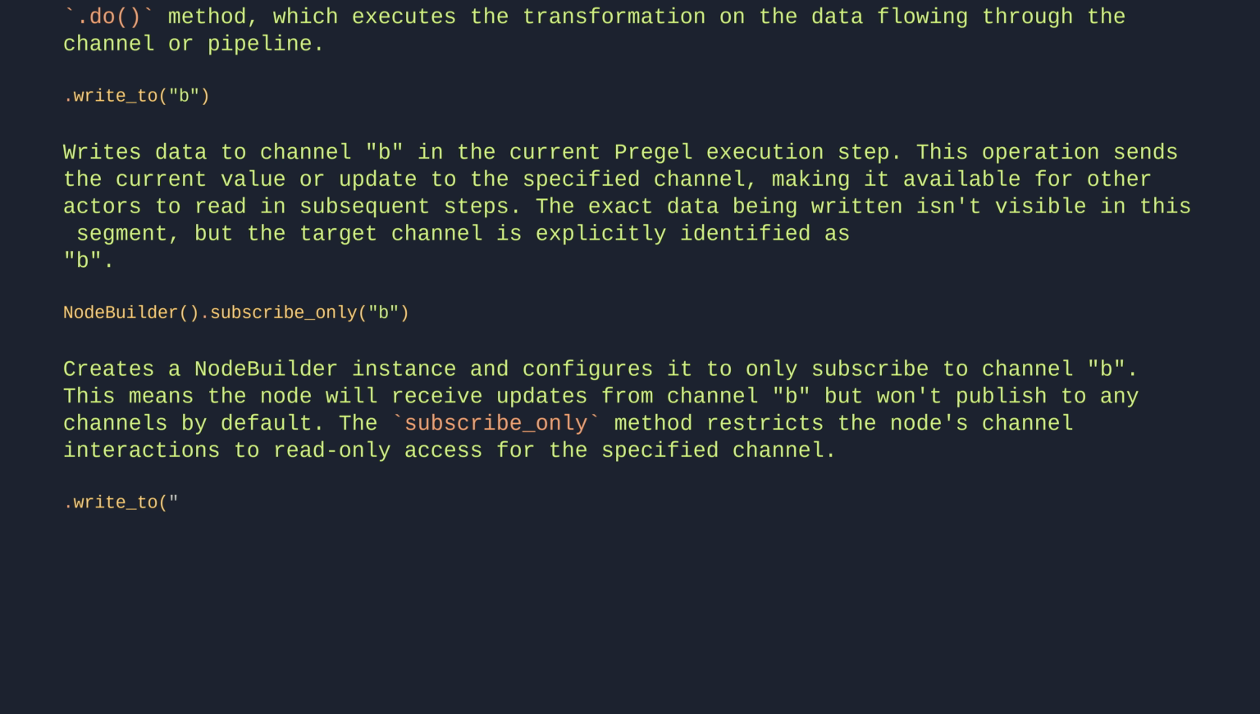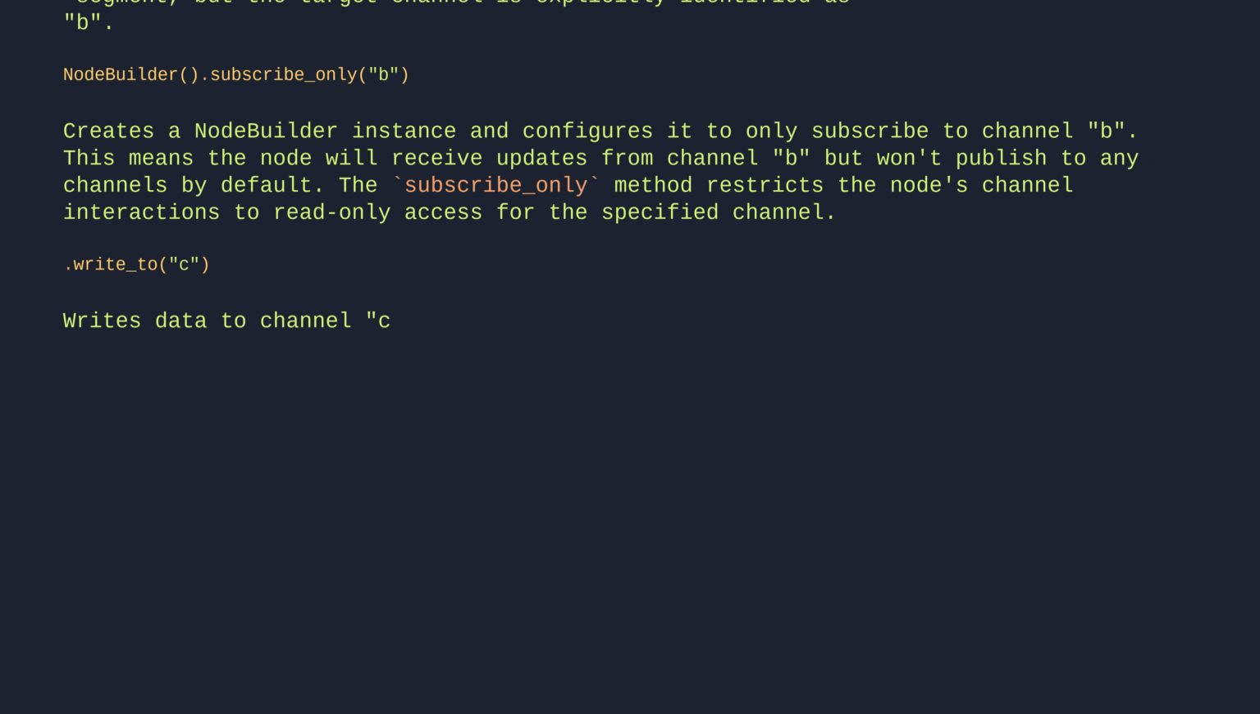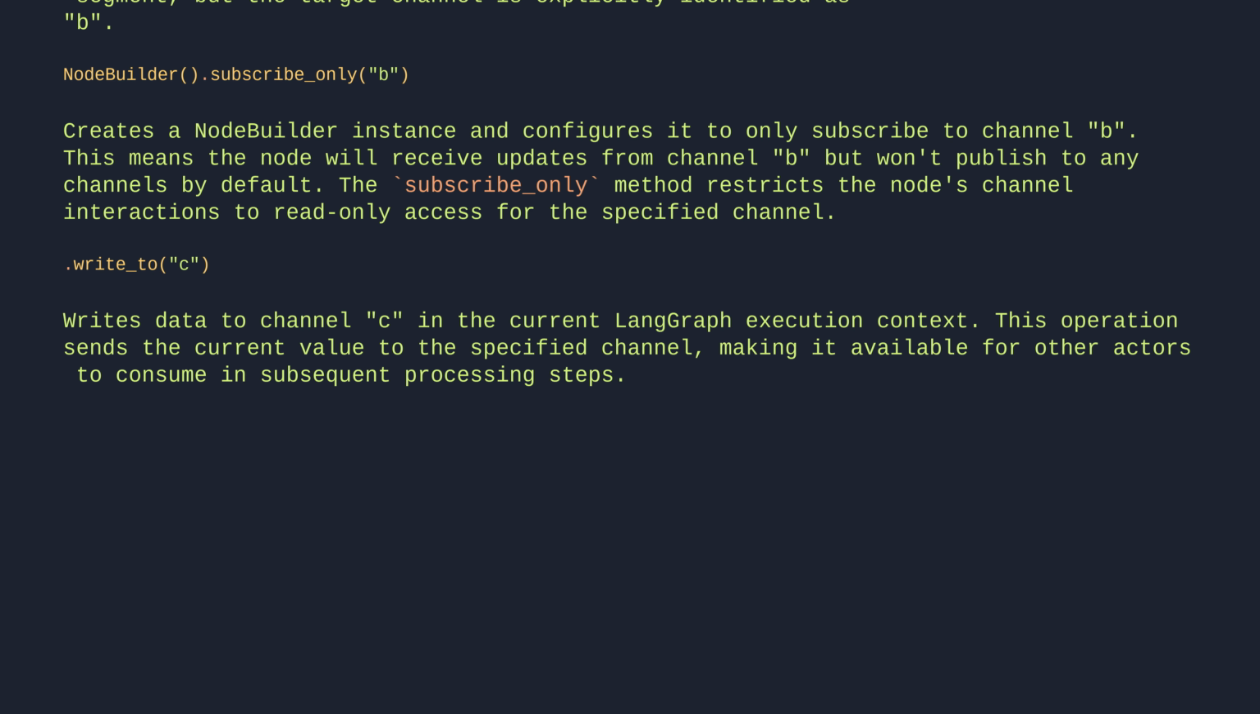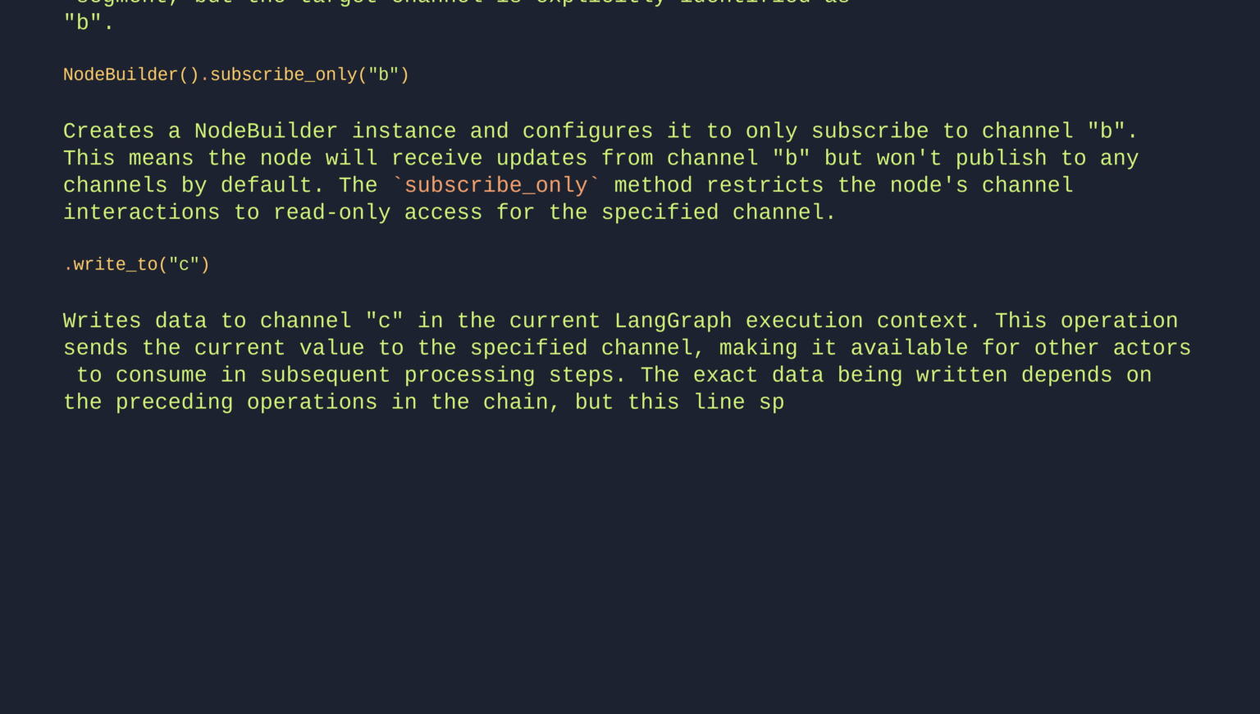Write to C. Writes data to channel C in the current LangGraph execution context. This operation sends the current value to the specified channel, making it available for other actors to consume in subsequent processing steps. The exact data being written depends on the preceding operations in the chain, but this line specifically routes output to the channel named C.